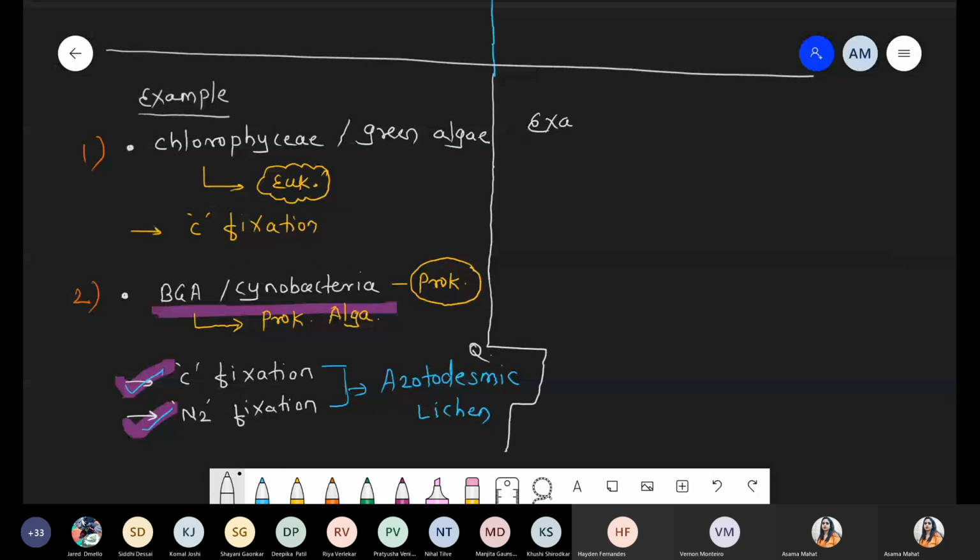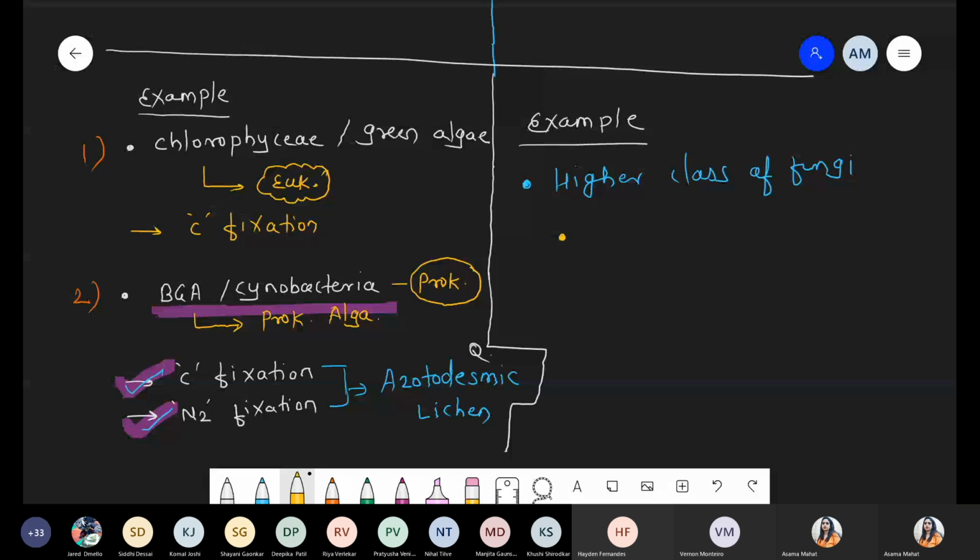Whenever we are talking about lichen, basically we have to remember the higher class of fungi. In this higher class of fungi, there are two examples: Ascomycetes as well as Basidiomycetes. So remember this point.